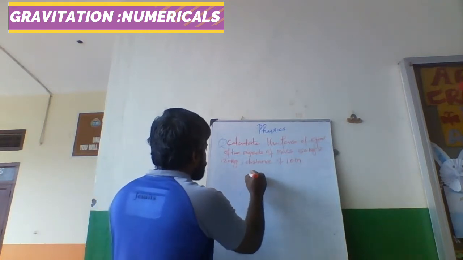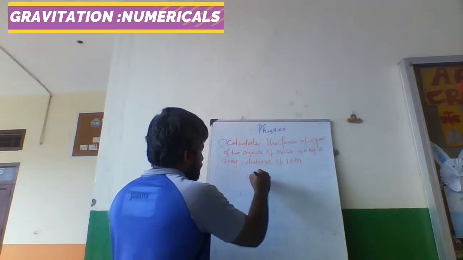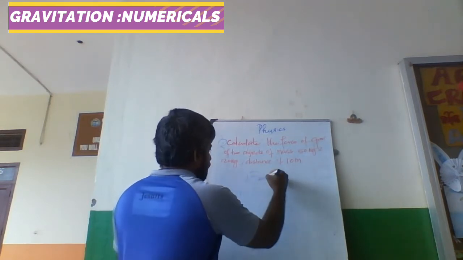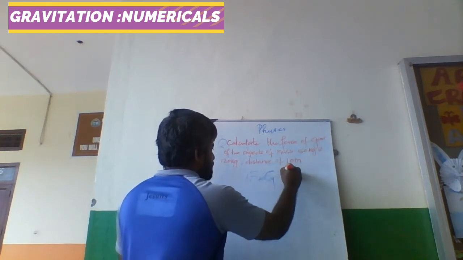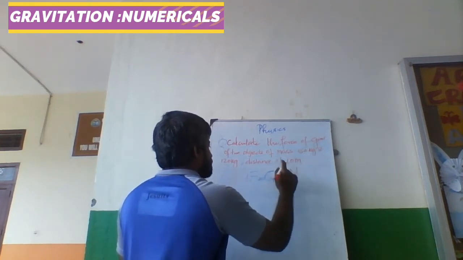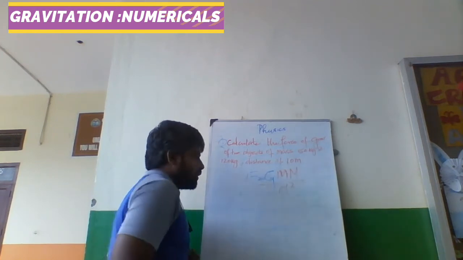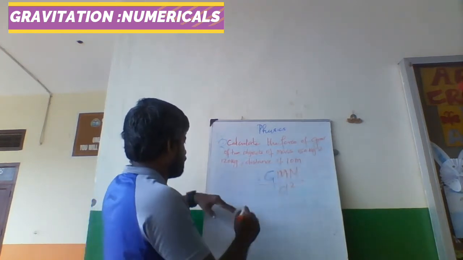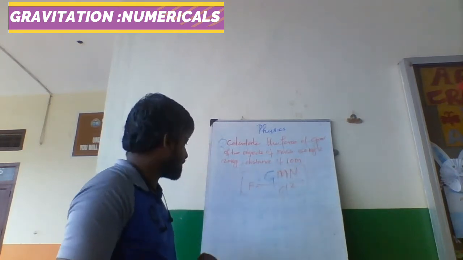You know the force of gravitation F is equal to capital G, universal constant, small m into capital M, divided by d square. This is the formula of the force between two objects under the influence of gravitation.